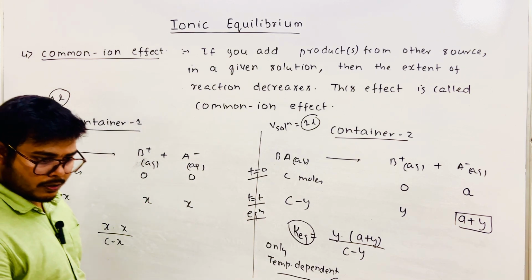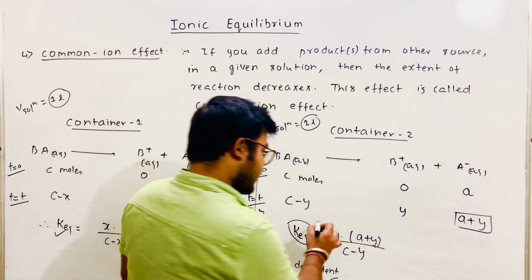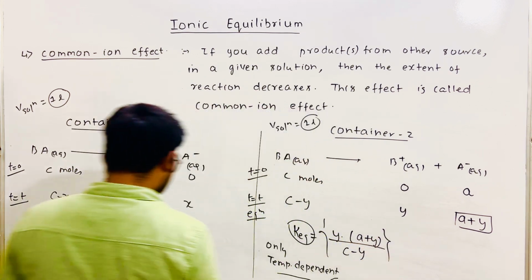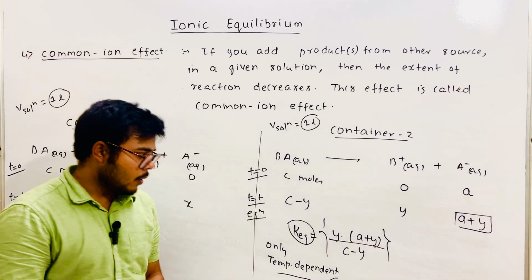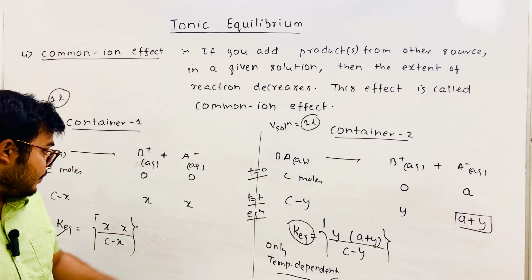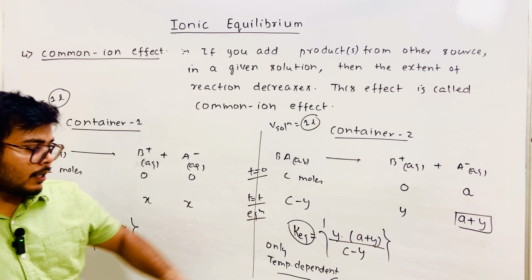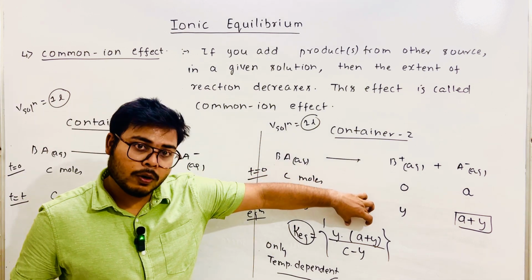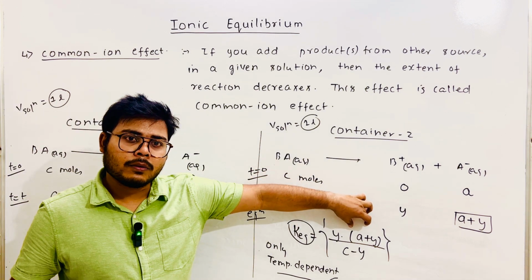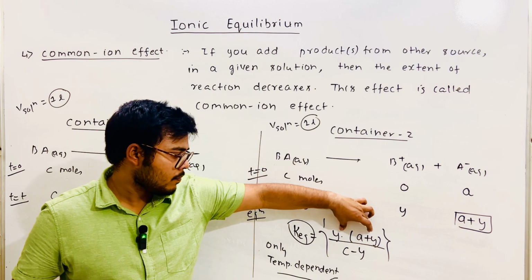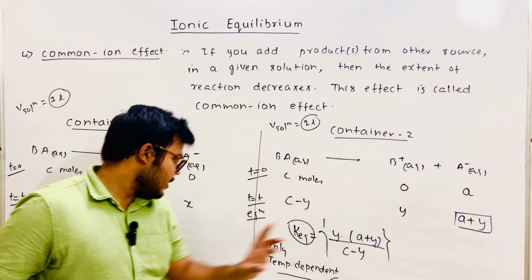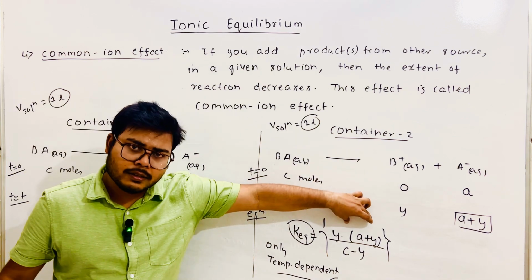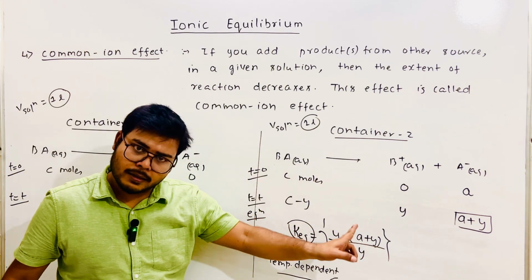If the equilibrium constant should not change, that means this value should be equal to this value. Yes or no? Now, if you compare them together, you will see this value has increased. The numerator has increased. Here nothing has happened, but here the numerator has increased because you're adding something, A.